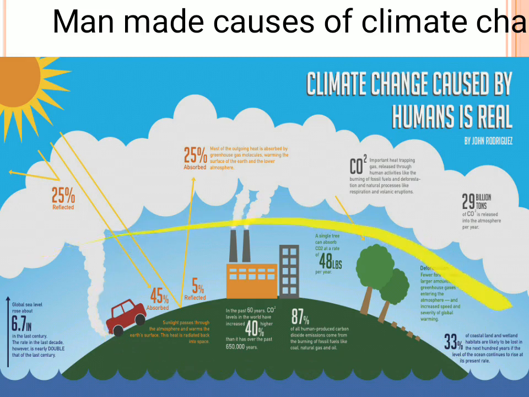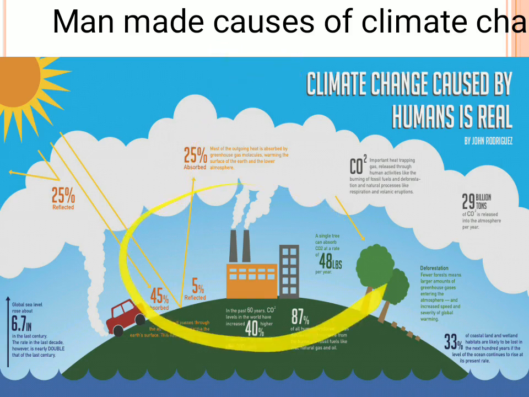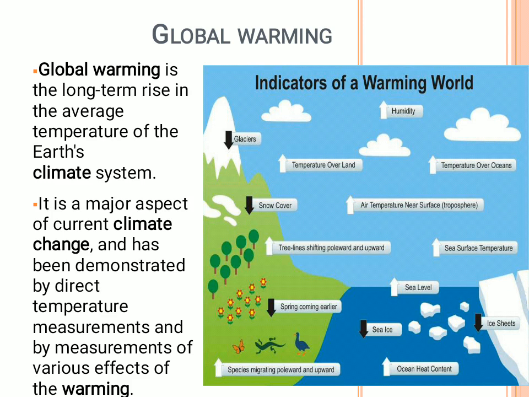Because of this white layer, the radiation doesn't get out. The radiation is nothing but the temperature, hot warm air, which will not be allowed to go out. Then the temperature here itself will increase. That is what is called the global warming phenomenon.